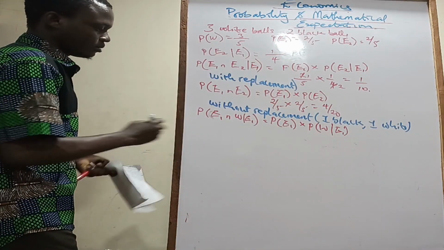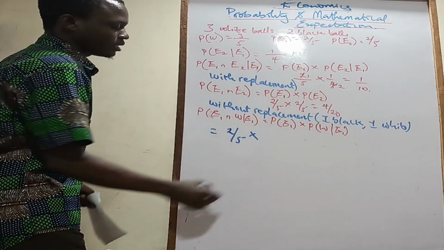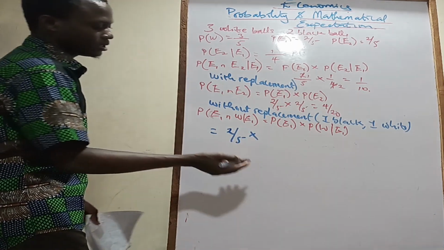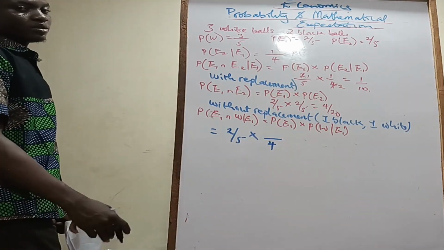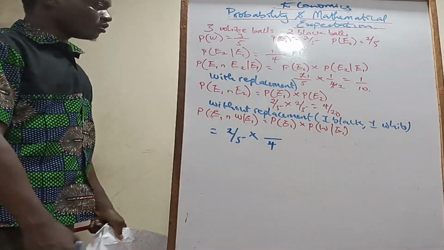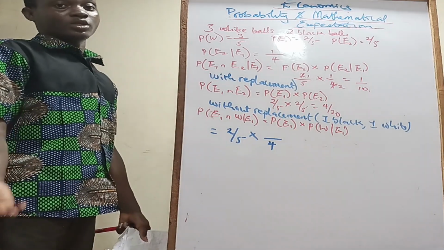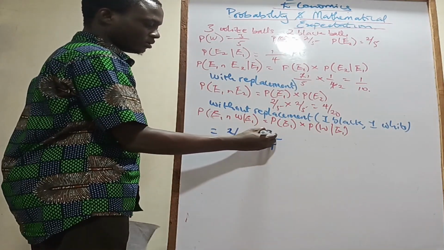So we're going to have 2/5, of course, then multiplied by, what's the sample space now? Since it is without replacement, it's going to be 4. You reduced the sample space to 4. You picked the first one, so there are just 4 balls. Then out of those 4, have you picked any white? No, you don't pick any white. You still have 3 white balls.